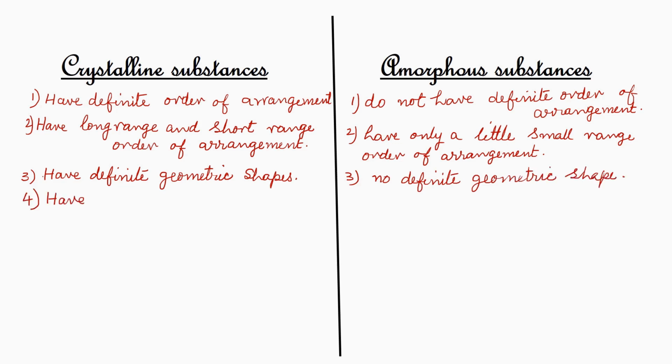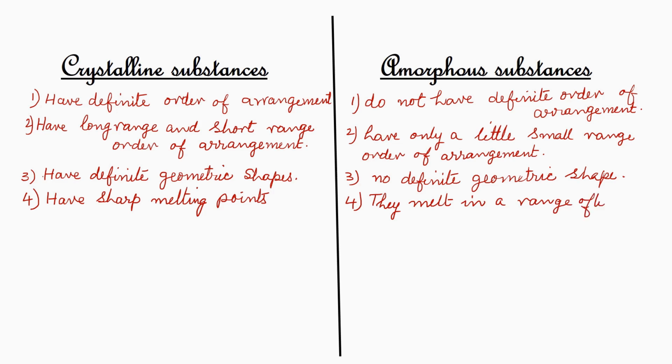Crystalline substances have sharp melting points. It means it melts at a particular pinpointed temperature. Amorphous substances melt at a range of temperature. That is, the melting point is not very sharp. Crystalline substances are anisotropic.